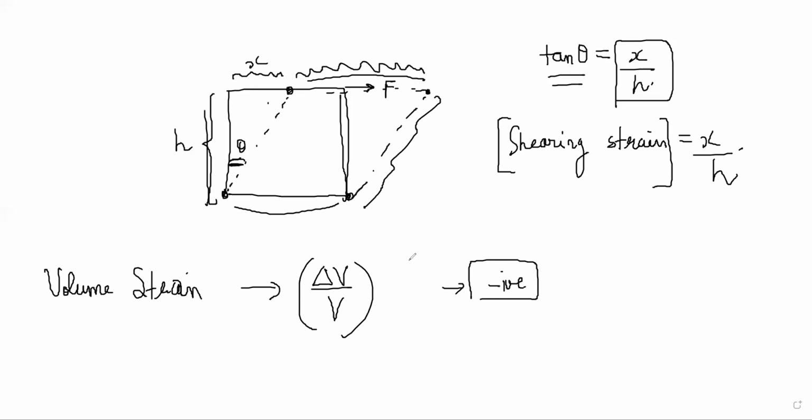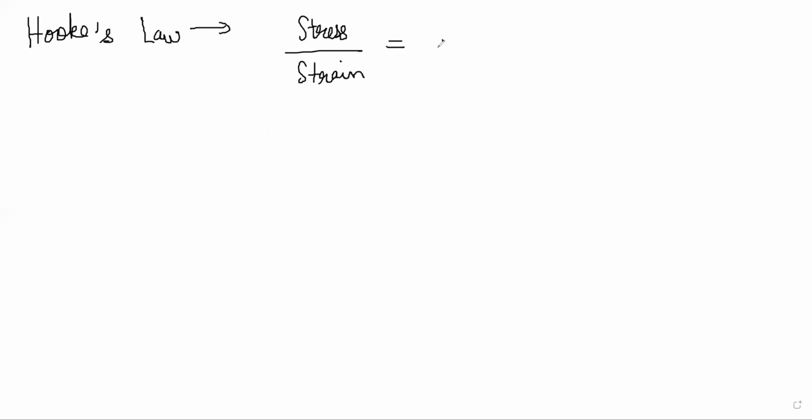Now, once we have understood the types of stress and strain that are possible, we talk about Hooke's law of elasticity. And Hooke's law of elasticity says that stress by strain is proportional, right? Hooke's law says stress by strain is a constant. For bodies, this is not always true, but it is true for bodies in a certain range of stress.